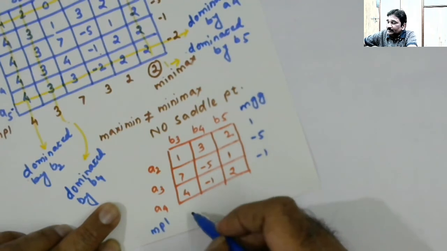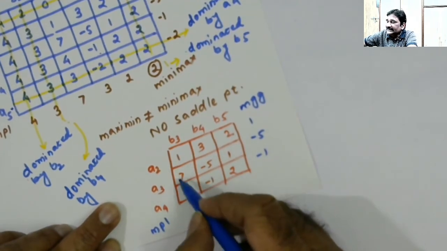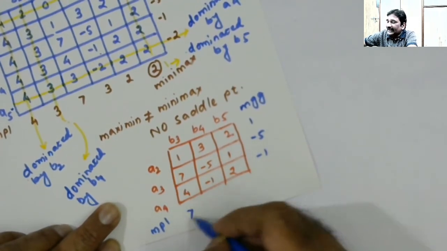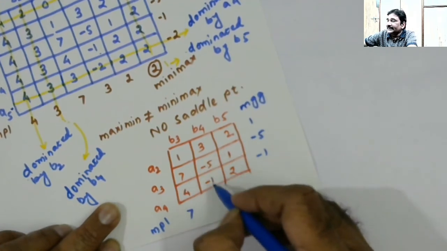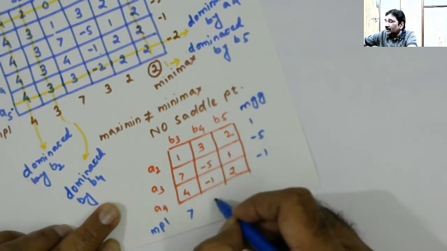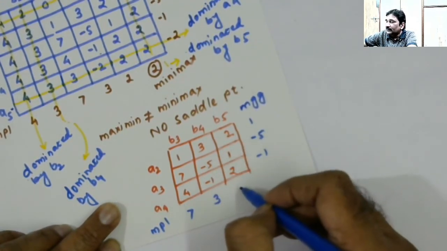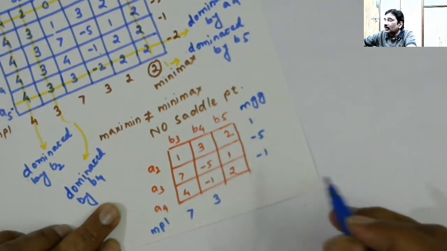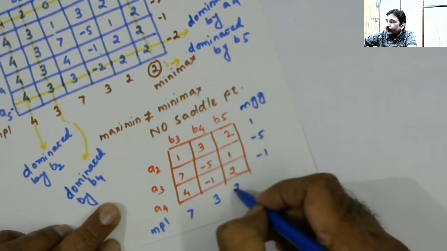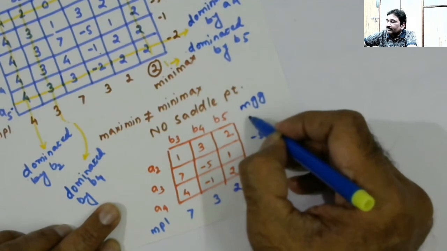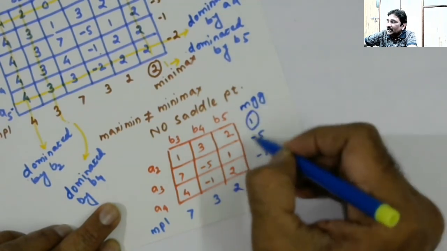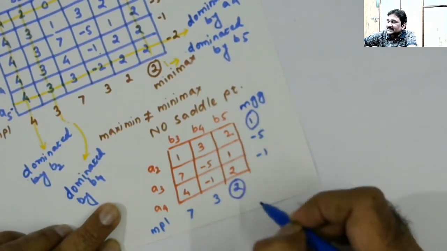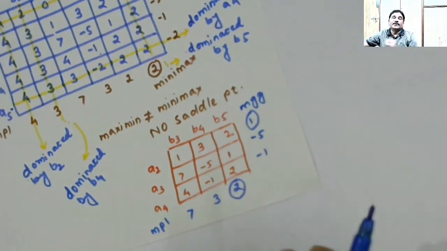The maximum possible loss is 7 here, 3 here, and I'm sorry, 2 here. This is the maximum of minimums, and this is the minimum of maximums. This is still 1 and 2.